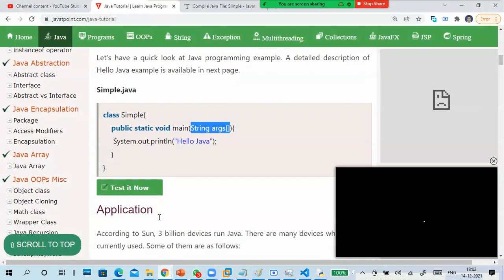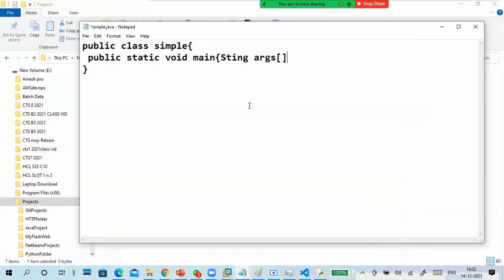And I think there is a mistake. The square brackets are a mistake. See how much struggle I'm doing. Understand my struggle. Within this bracket only you have to put System.out.println, and again quotations, hello java.